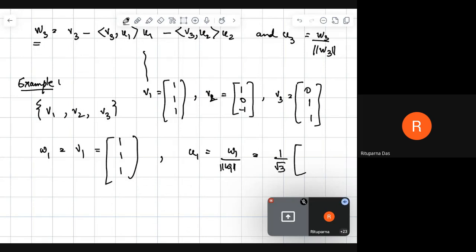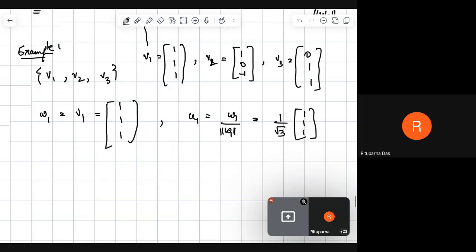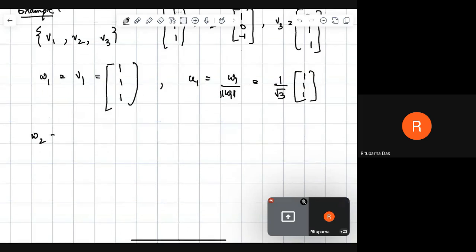Next, W2 is V2 minus the inner product of V2 and U1 divided by the square of the norm of U1, into U1.